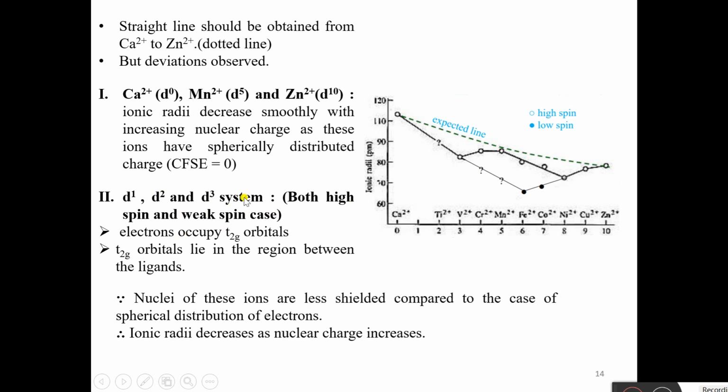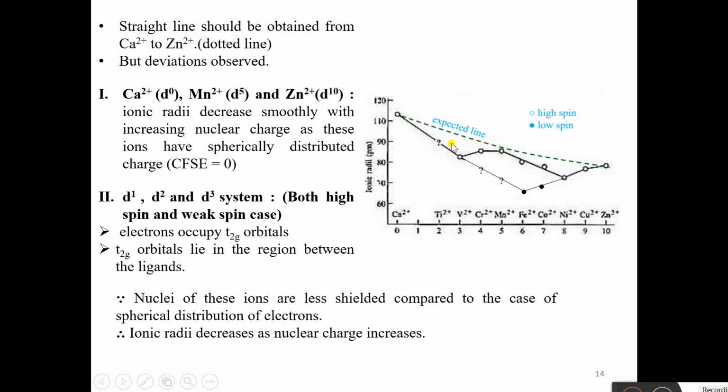In these systems, electrons occupy t2g orbitals. Now you know the t2g orbitals lie in the region between the ligands. So the nuclei of these ions are less shielded compared to the case of spherical distribution of electrons. So the ionic radii decrease as nuclear charge increases.